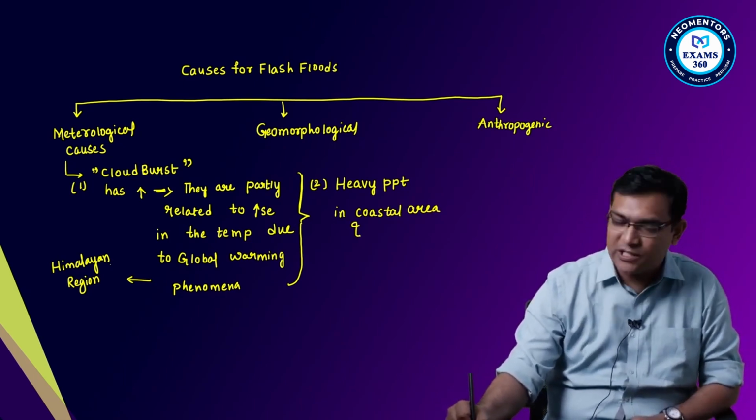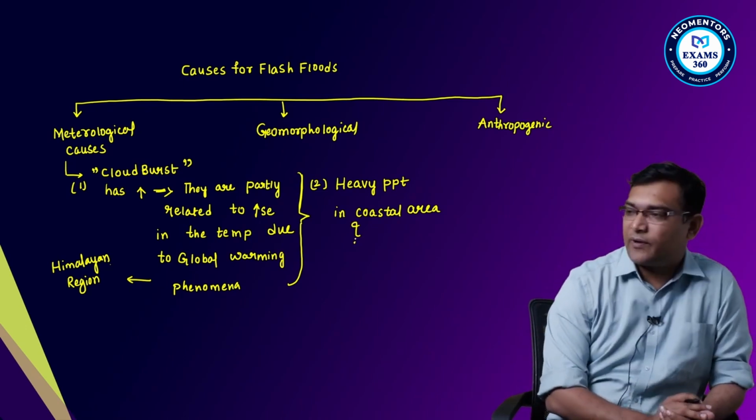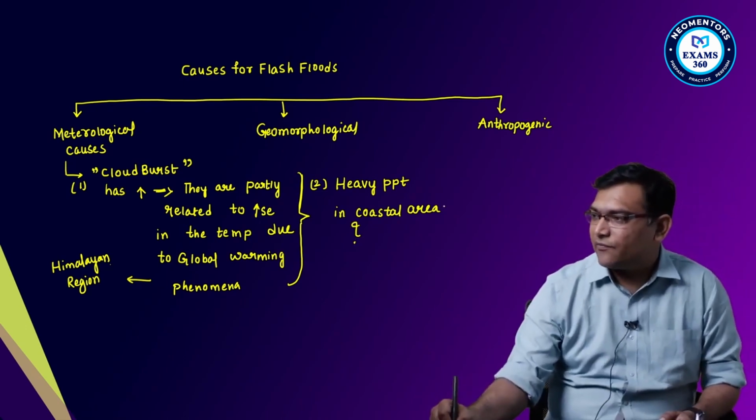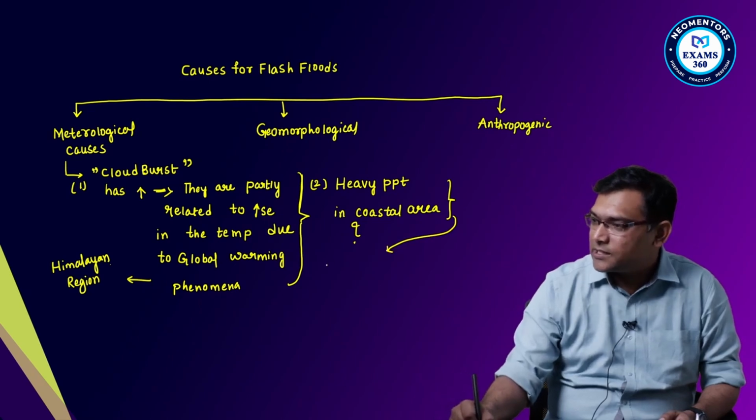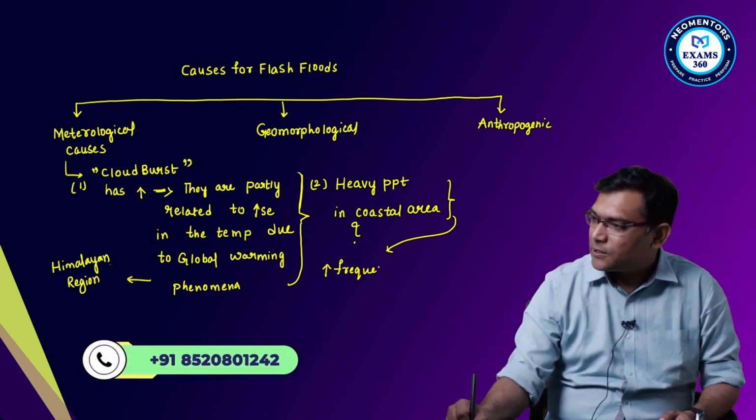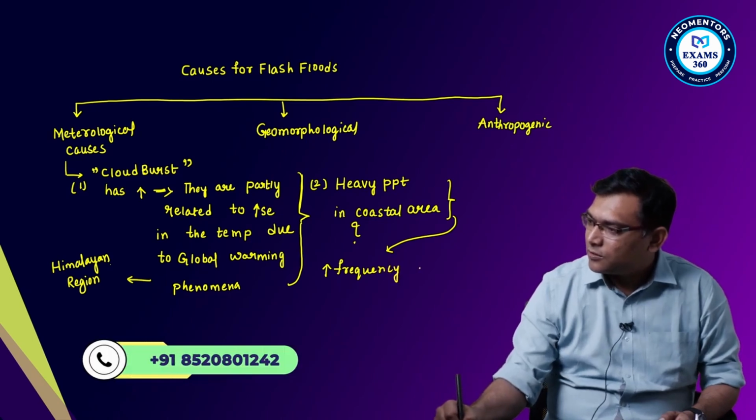Why heavy precipitation in the coastal areas? This phenomenon is related with your increasing frequency and intensity, both, of tropical cyclones.